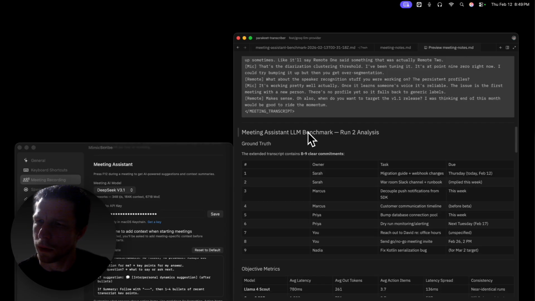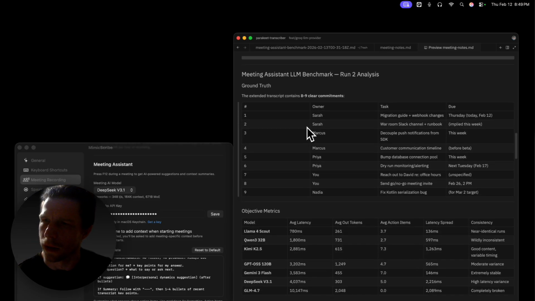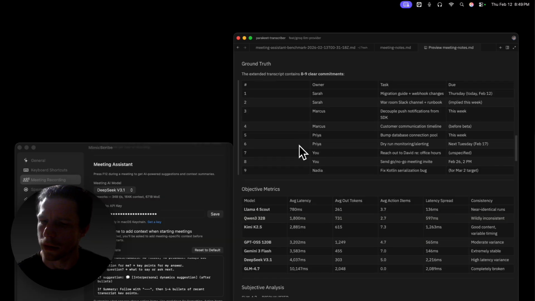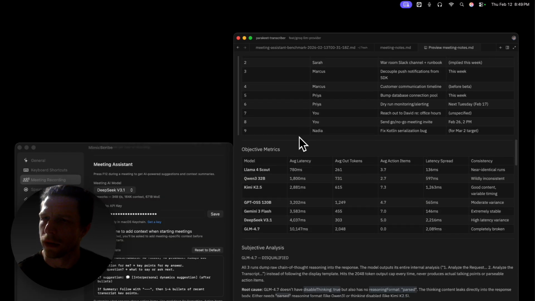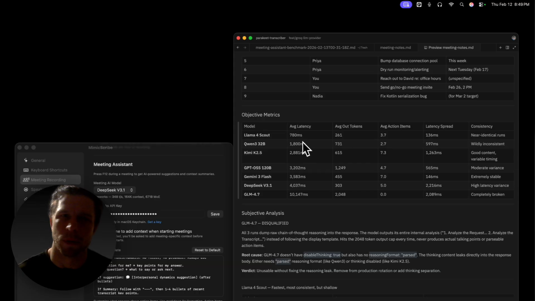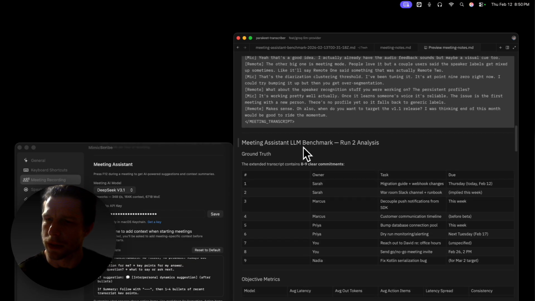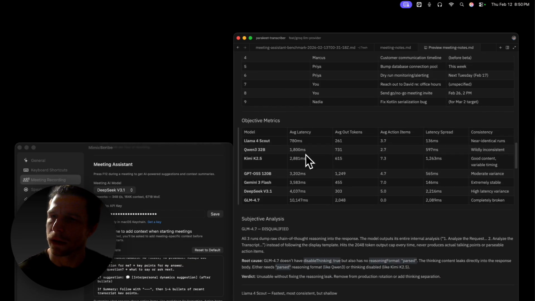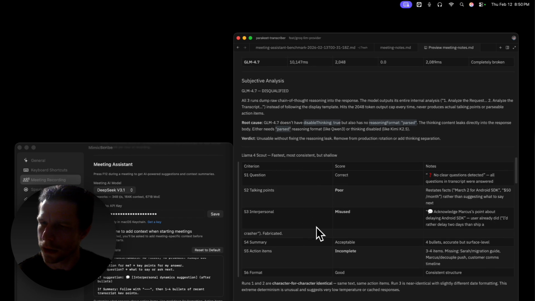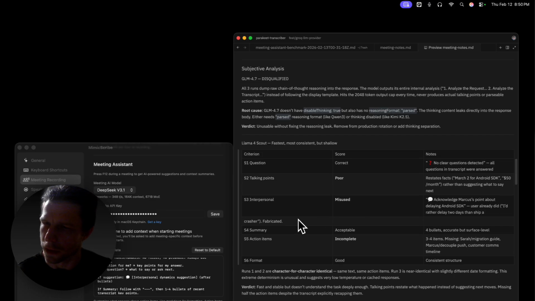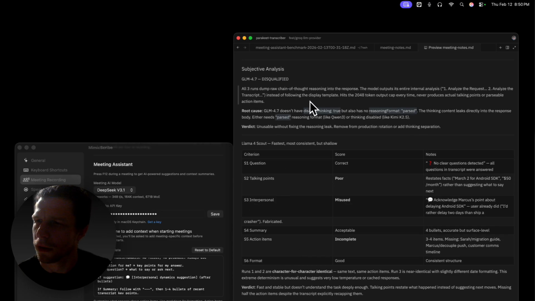This is run 2, maybe a little more complicated on the second run. In this case, we do have a Sarah and Marcus. This is a different transcript that it generated. I wanted to see how well these models were pulling out action items, remaining consistent and showing the action items throughout the entirety of the meeting. Some other criteria: whether it uses the interpersonal instruction correctly, and if it fabricates any information. Fairly comprehensive, right? And these models are so good now.